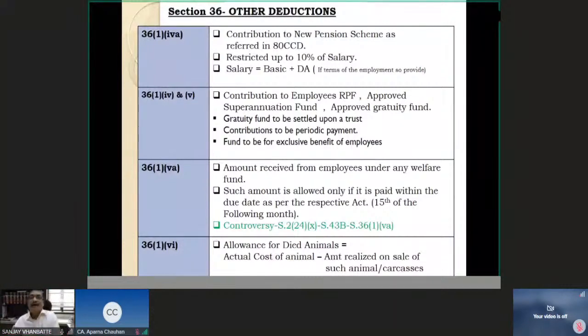As far as you as students are concerned, you must know this: you should consider that it has to be paid by 15th of the next month. That is the due date as per the respective act. If not, it will not be allowed to you.